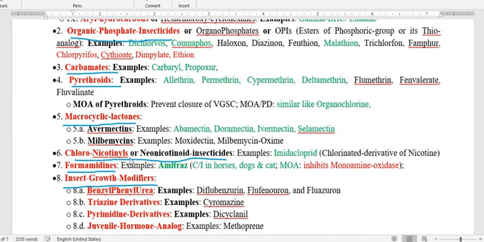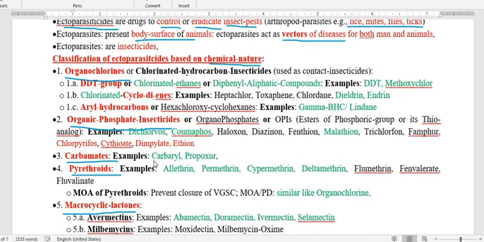Of these, we are going to discuss those that are very important. First we have to discuss the organochlorine insecticide.